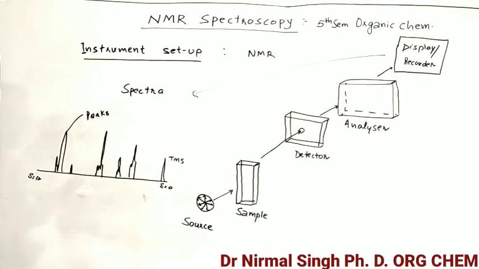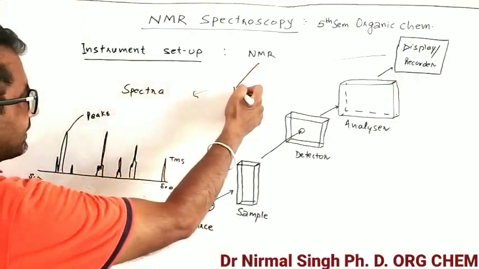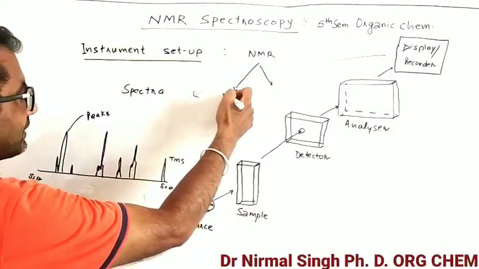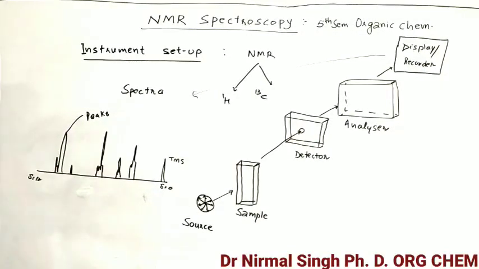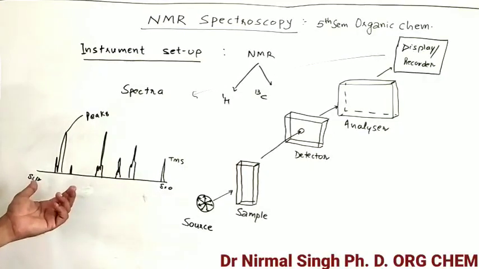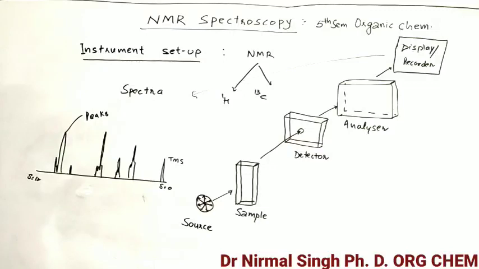We get various peaks. In NMR spectroscopy, we further divide it into two parts, H1 and C13. H1 is proton NMR spectroscopy, which gives information about the number of protons present, and these peaks correspond to the various types of protons present in the organic compound.